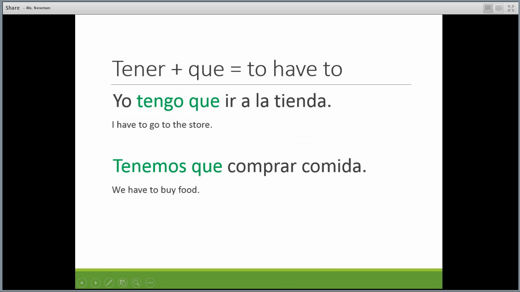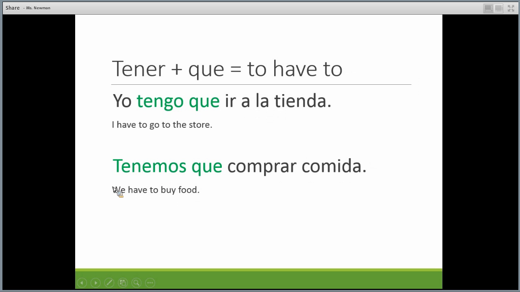que. So for example, if I wanted to say I have to go to the store, it'd be yo, tengo, that's the right conjugation for yo, que, and then I just add the rest of it, usually the infinitive form of the verb, so to go to the store, ir a la tienda. This means I have to go to the store.